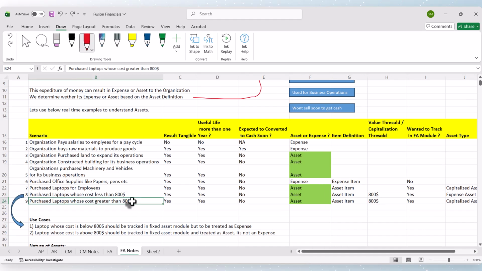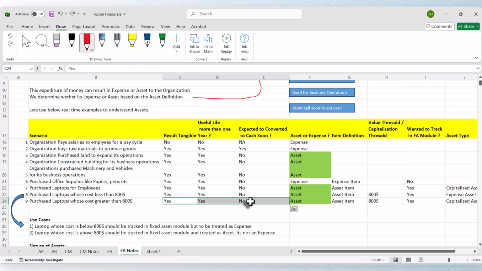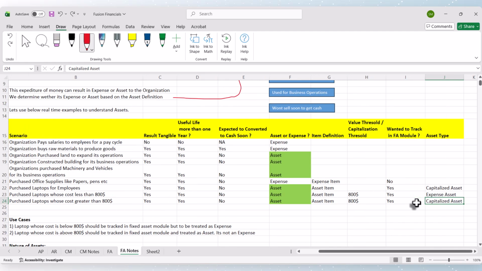Let us take another scenario. Then we purchase a laptop whose cost is more than $800. Then it satisfies all the fixed asset criteria, and this is an asset, and an item also, it is defined as an asset item. The capitalization threshold is $800, so we bought a laptop whose cost is more than $800, and we want to track it in the fixed asset module.